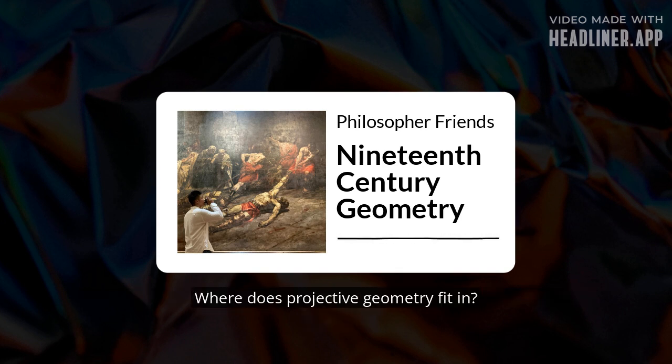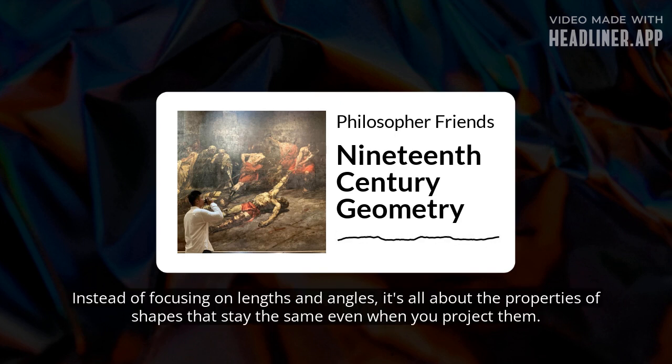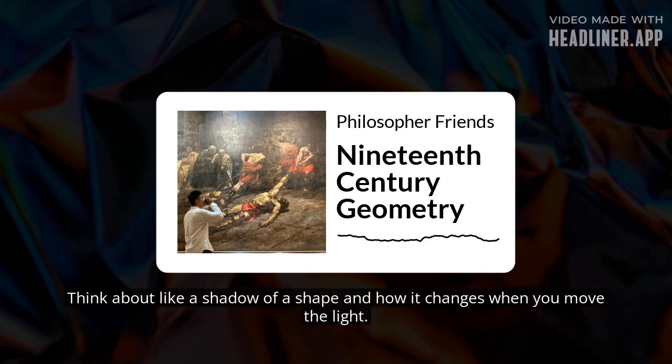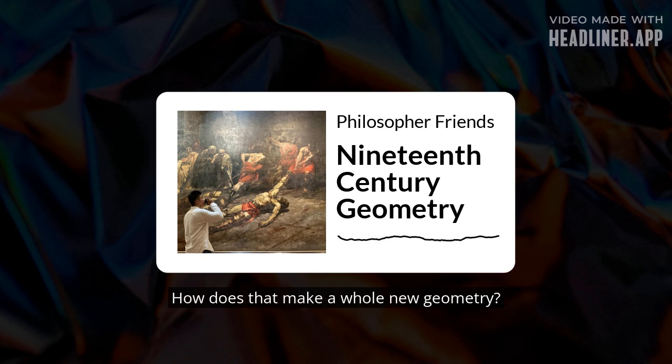Okay, so now we've got Euclid and Lobachevsky, each with their own system. Where does projective geometry fit in? So projective geometry is coming at things from a totally different angle, literally. Instead of focusing on lengths and angles, it's all about the properties of shapes that stay the same even when you project them. Think about a shadow of a shape and how it changes when you move the light. I got you. So what kind of problems does this approach help with? How does that make a whole new geometry?